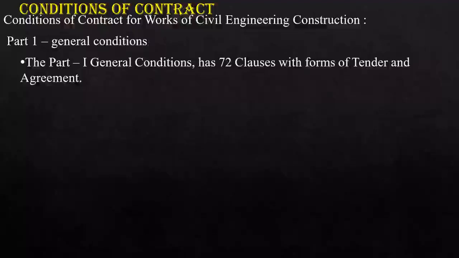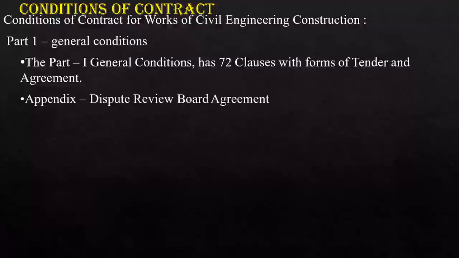Now, what are the conditions of contract? In civil engineering constructions, we have part 1, part 2, part 3, etc. Part 1 is composed of general conditions, and it has 72 clauses with the forms of tenders and agreements.